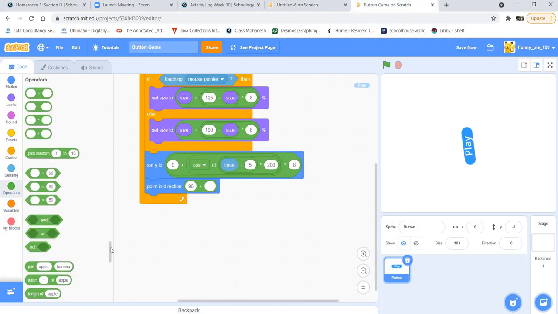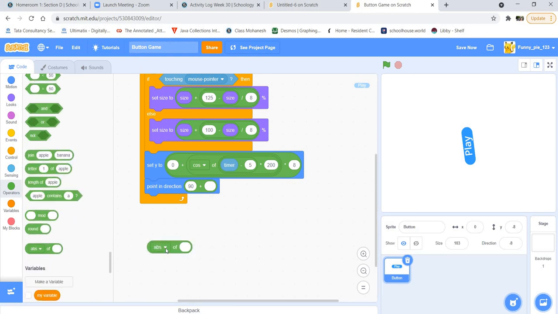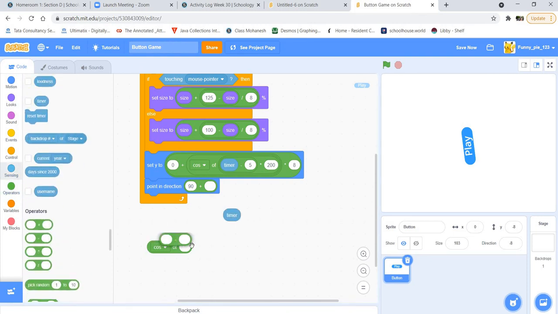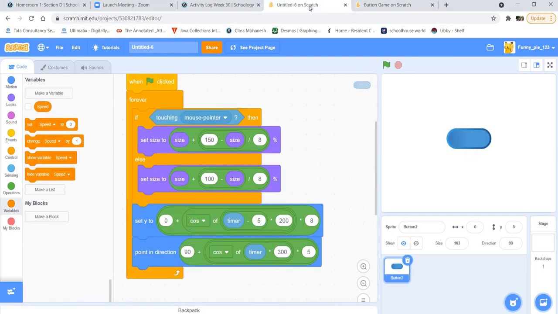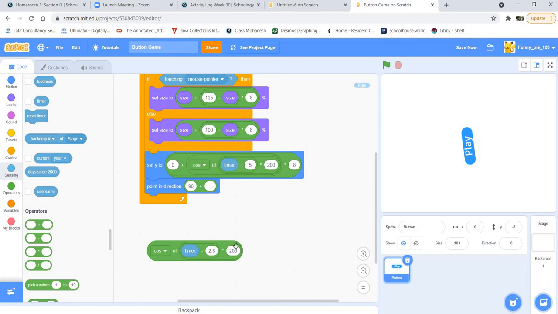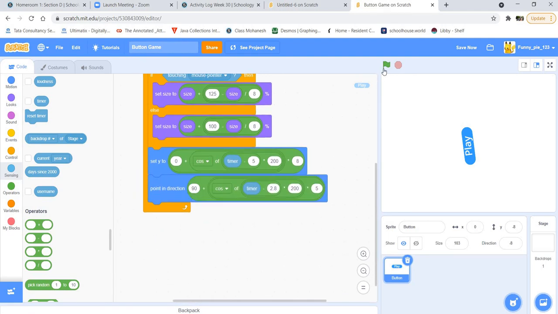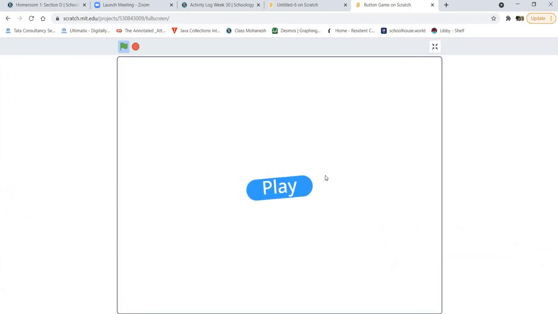So go to operators and then get the ABS block and change this to cosine. Then grab the timer block and subtract 2.8, and then multiply this by 200. And then you will multiply this entire thing by 5. And then you will put this inside the plus operator. So it should be looking something like this.